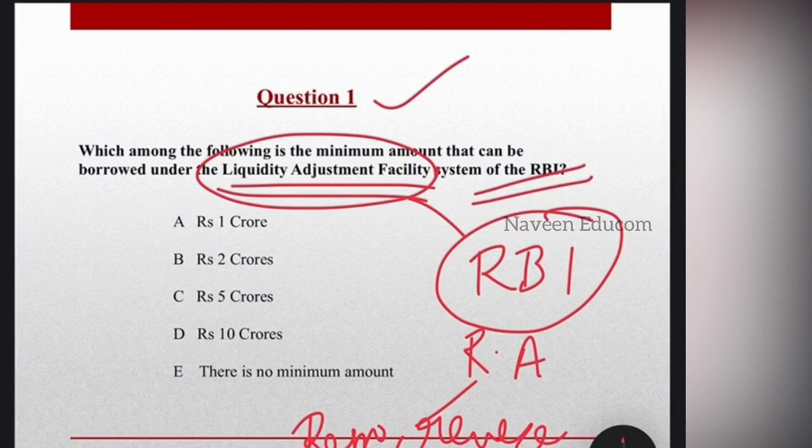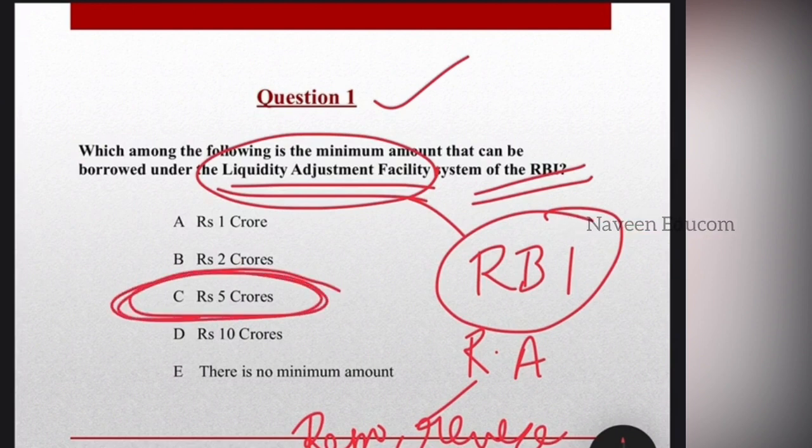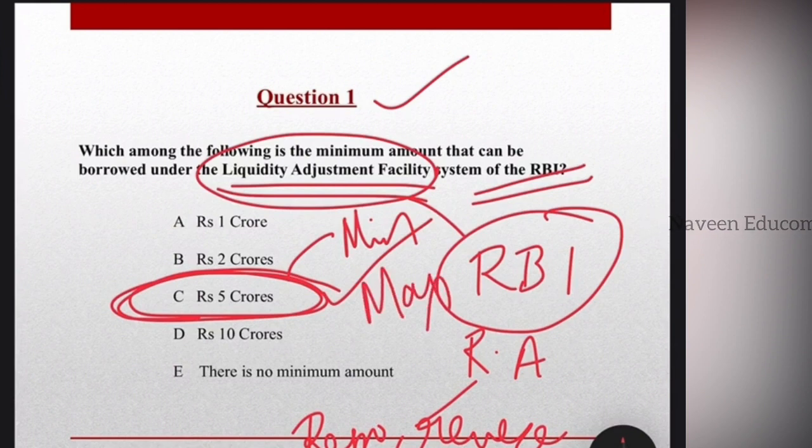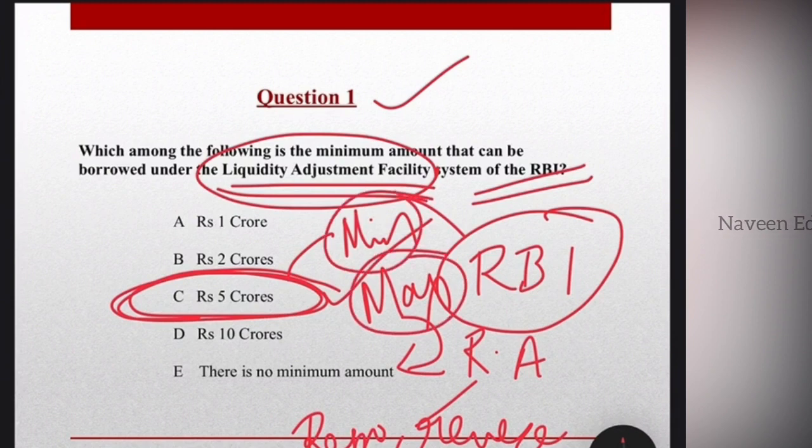All the clients of the RBI are eligible to utilize this quota, whereas the maximum amount that can be borrowed can be any amount of money. The minimum bidding amount is rupees 5 crores under the LAF quota. So which is the answer? So students, it is the minimum amount that can be borrowed under the LAF quota. Please note that, and there is no maximum limit. So for the maximum limit, the answer is E, and for the minimum limit, the answer is option C.